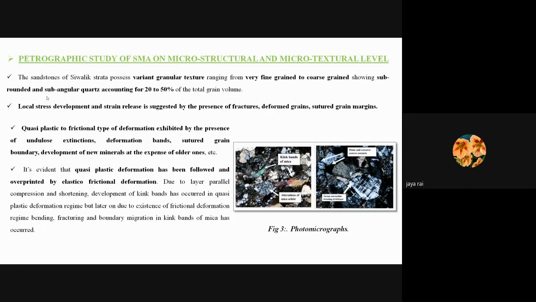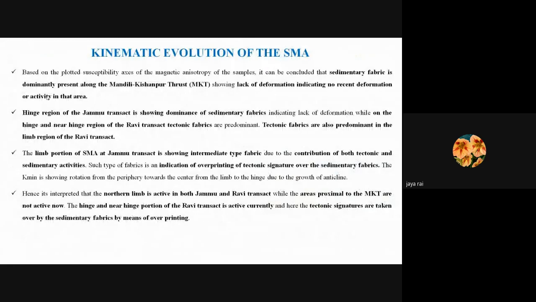There are various examples for this. One such very prominent example is the formation of kink bands and further boundary migration and bending of these kink bands of mica. Now moving to the kinematic evolution of the SMA, based on the susceptibility plotted axes that I have already shown in the earlier slides, we had deduced that sedimentary fabric is dominantly present over the MKT, and this indicates lack of recent deformation activity in that area.